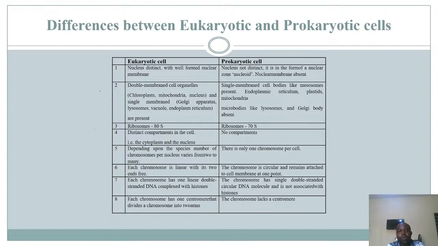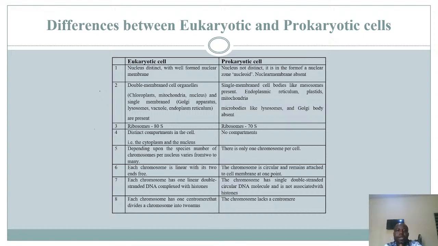Whereas the prokaryotes do not have a distinct nucleus. It comes in the form of a nuclear zone, or what we call the nucleoid. It's an area, and it doesn't have a membrane surrounding it. So instead, it's more like a nucleoid, the area where you will likely find the nucleus. And so they do not have a nuclear what? Membrane. Their nucleus is not bound by a membrane. So the nuclear membrane is absent in prokaryotes, while it is present in the eukaryote.